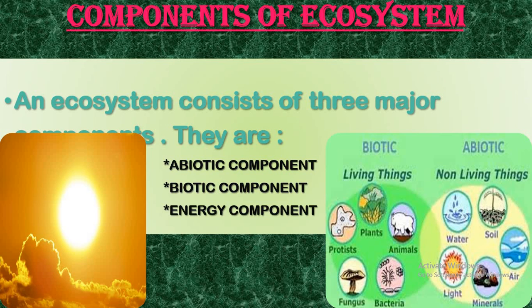Biotic component is the living organisms, the living things, but abiotic is the non-living things. This is the difference between the biotic and the abiotic. For both of these, the energy component is a very important component. Without the energy, the biotic cannot live.